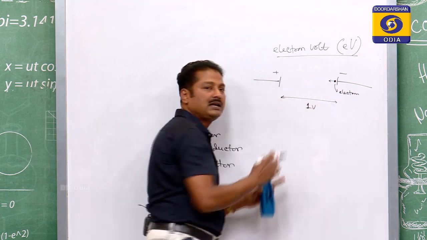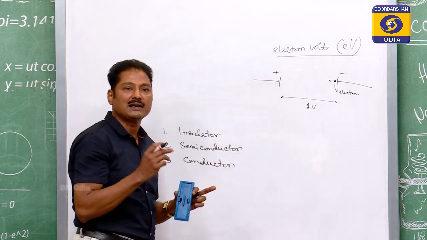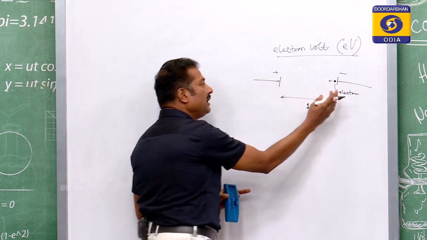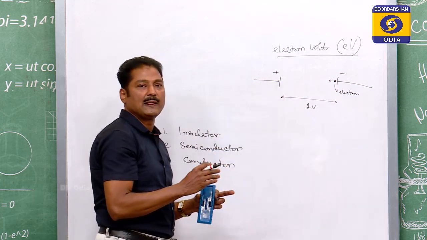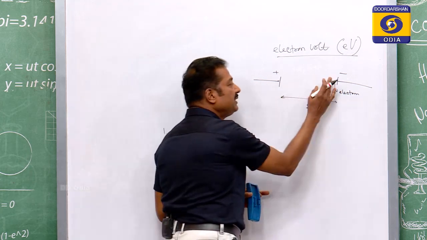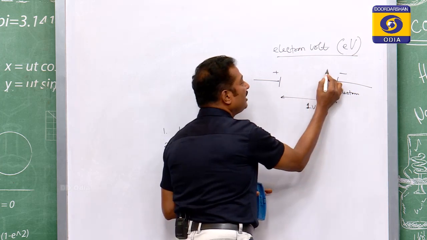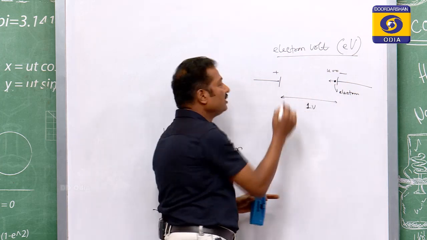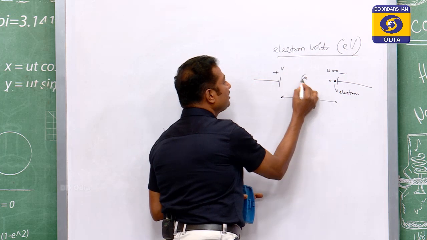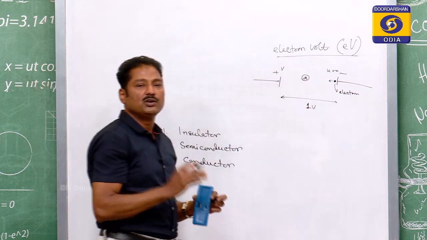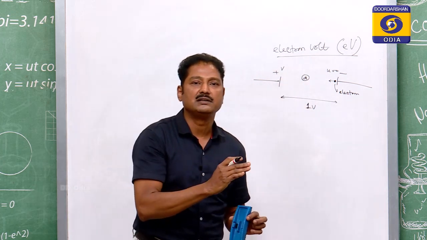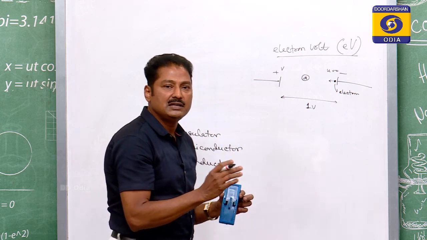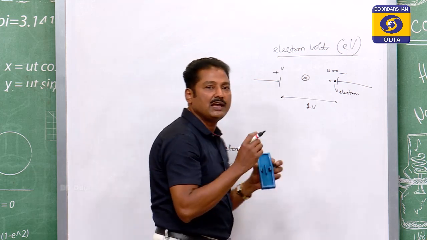Within the electric field the electron will be accelerated from the negative plate towards the positive plate, and due to acceleration its speed will increase. Now its speed is 0; after acceleration the speed will be v. So the speed is increasing, that means it is gaining some energy.